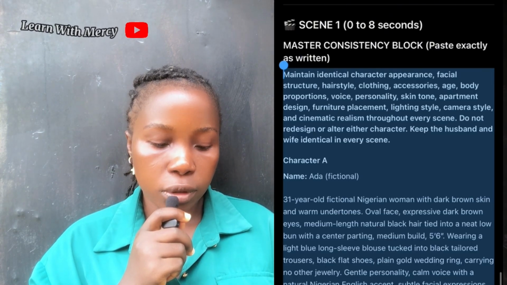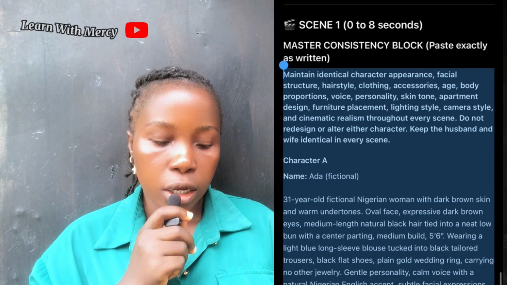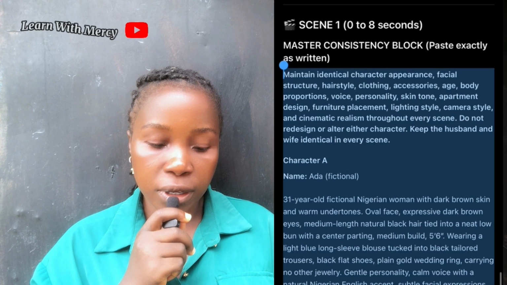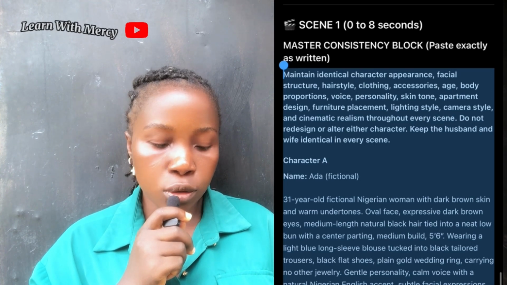Character A, name Ada, fictional. It now gave Ada's age, height, overall face, every single thing. Character 2, David, which is the man, it described him too. Then it also described their apartment. Okay, then after that it gave me the prompts.